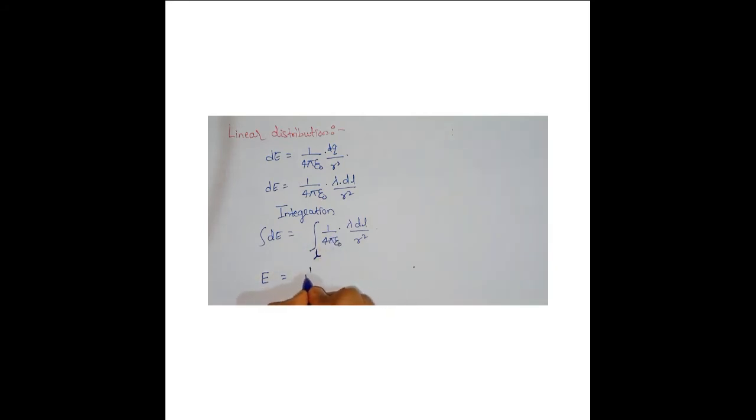Now 1 by 4 pi epsilon naught is a constant. I have told you the rules of integration: you write it outside the integration symbol. So here, integration over L of lambda into dl by r square. This is the final expression. It is the total electric field due to the entire length of the wire, right? I hope you understood.